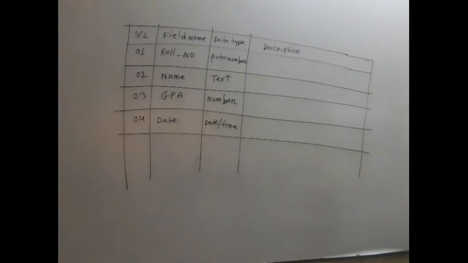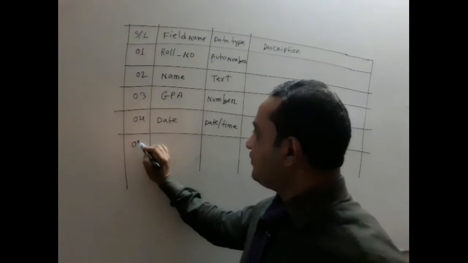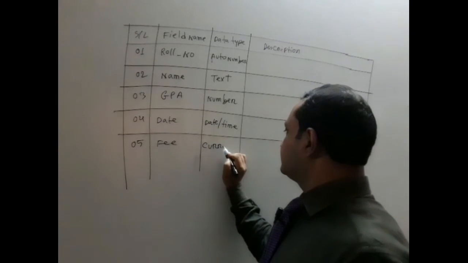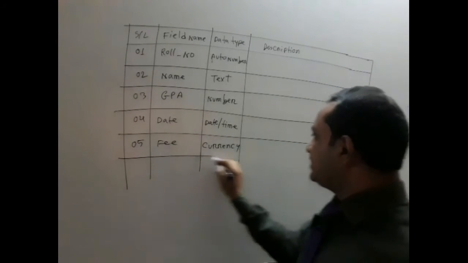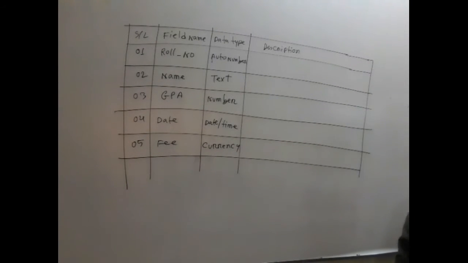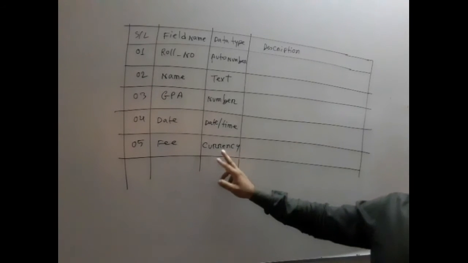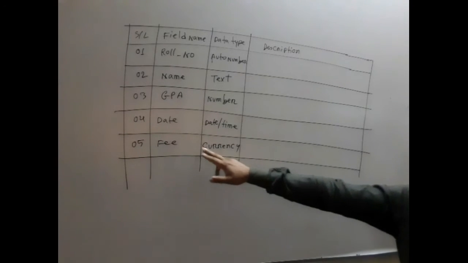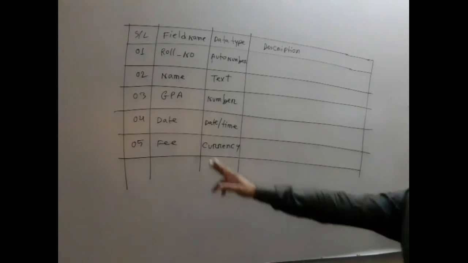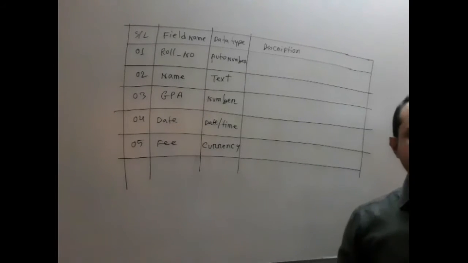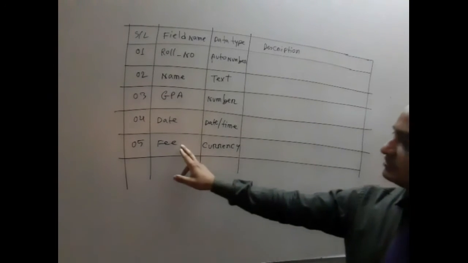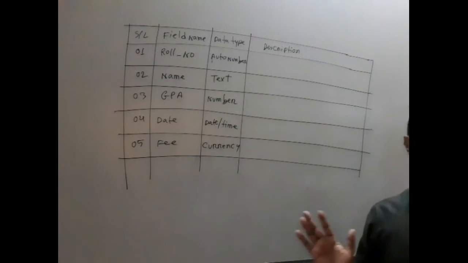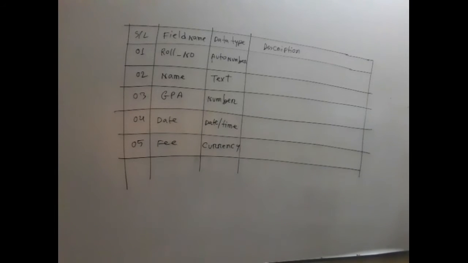And the last column is fee. Number 5, fee. It will be currency. The currency data type is used to use any money related data. To use any money related data, the data type will be currency. So tuition fee, admission fee, this type of fee, salary, this data type will be currency. So currency is used to use any money related data.